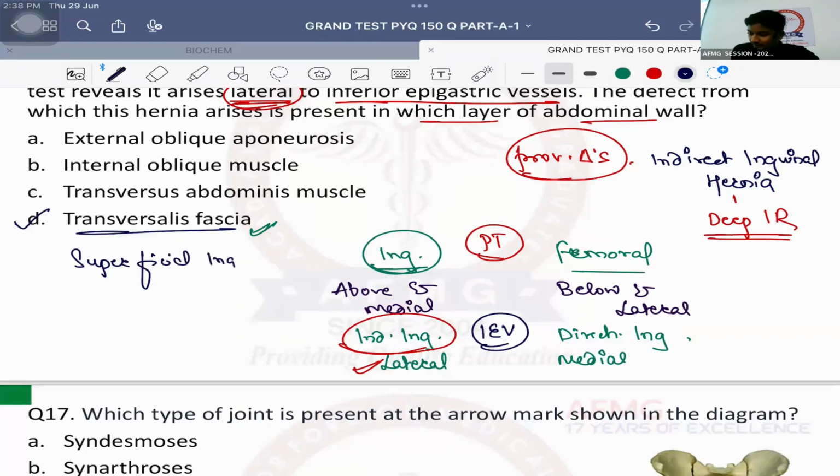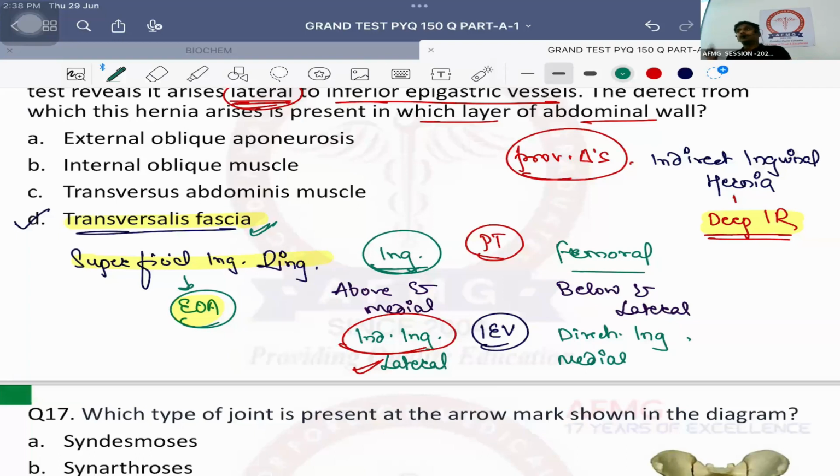Superficial inguinal ring is a defect in the external oblique aponeurosis. This has been a recent NEET PG as well as FMG question. दोनों अच्छे से पता होना चाहिए. Deep inguinal ring, transversalis fascia; superficial inguinal ring, external oblique aponeurosis.